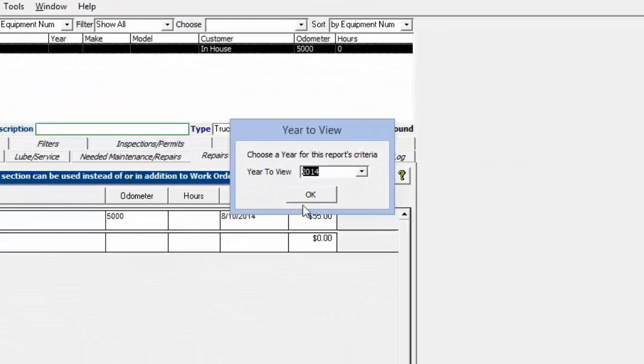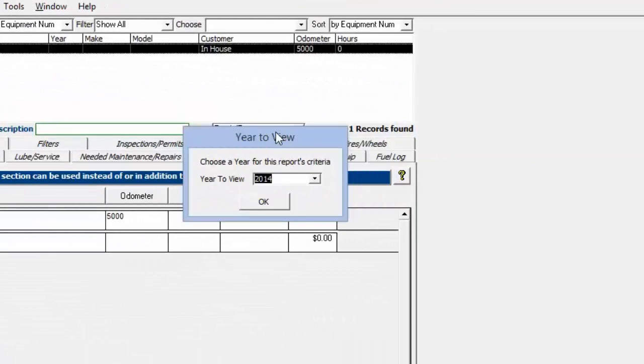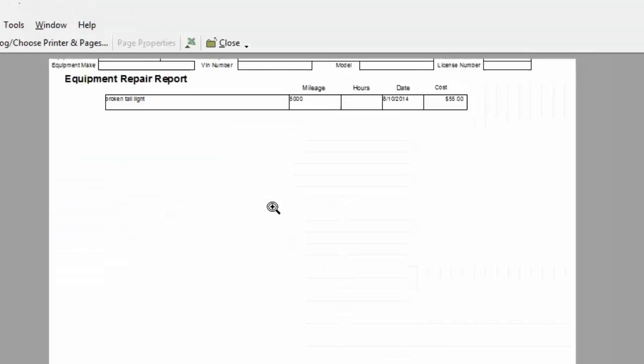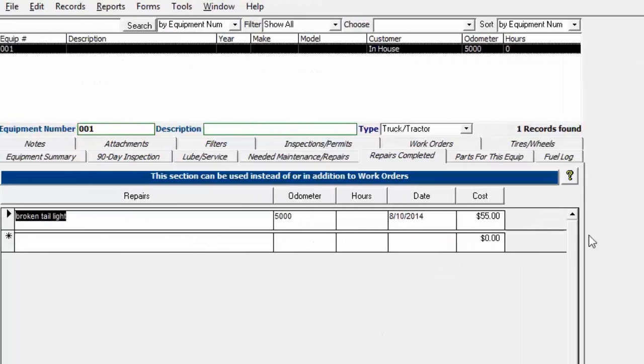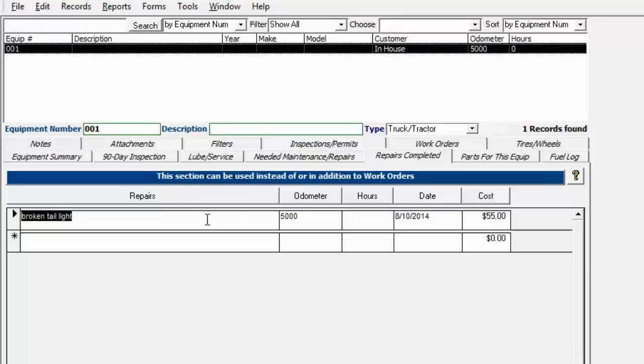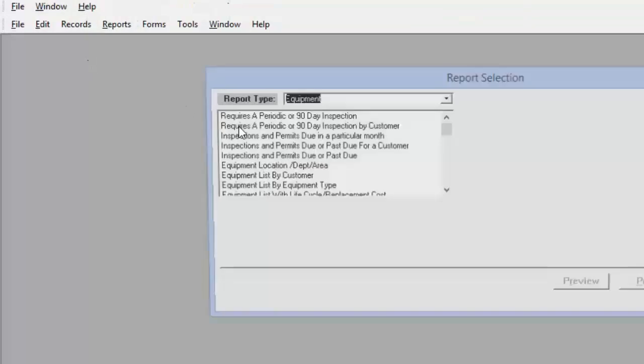So that's just going to show us the repairs, and then it asks us which year we want to choose to view for this report. So we'll say 2014. It's going to show us the one repair right there, along with some other details about the equipment. We could also view the repairs details or reporting underneath reports, more reports.